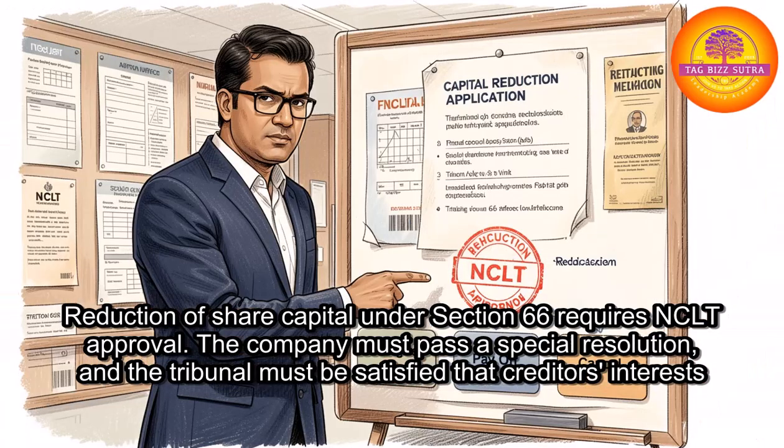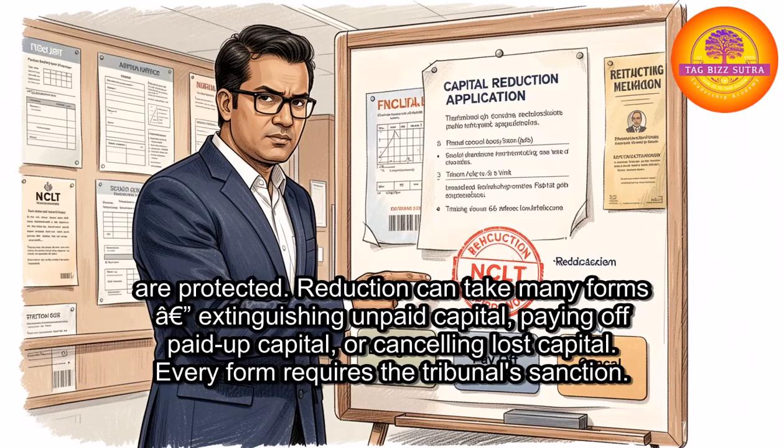Reduction of share capital under Section 66 requires NCLT approval. The company must pass a special resolution, and the tribunal must be satisfied that creditors' interests are protected. Reduction can take many forms: extinguishing unpaid capital, paying off paid-up capital, or cancelling lost capital. Every form requires the tribunal's sanction.